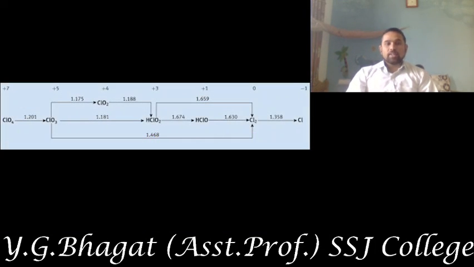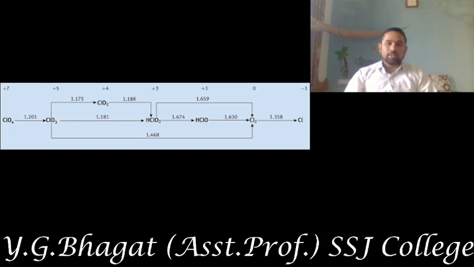Now next we are going to understand the Latimer diagram. The Latimer diagram also explains the same consequences of reduction and oxidation. It is a simple type of representation to understand a series of species of the same element undergoing oxidation and reduction.